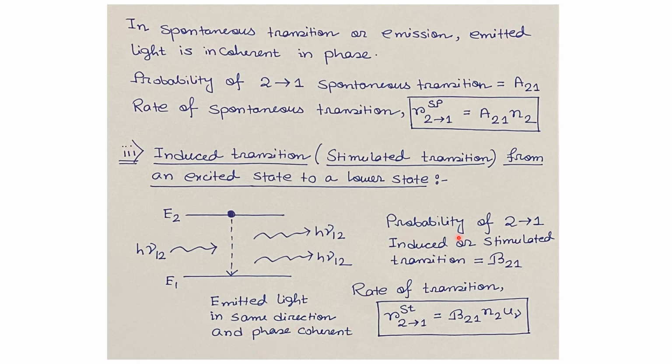The probability of the induced or stimulated transition from the energy level 2 to 1 will be B21. The rate of this kind of transition is given by R from 2 to 1 with a superscript St equals B21 times N2 times U nu.